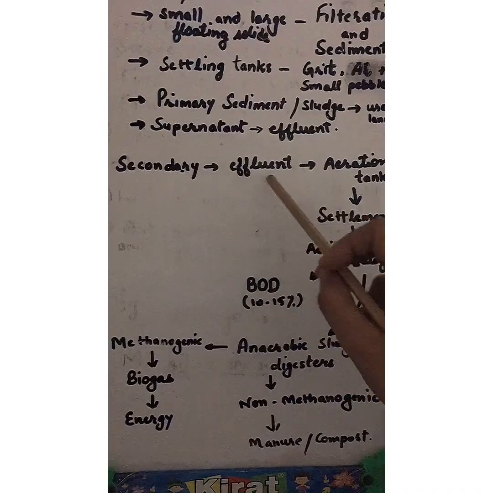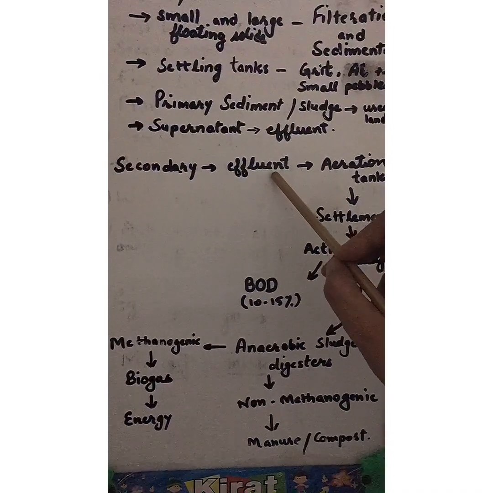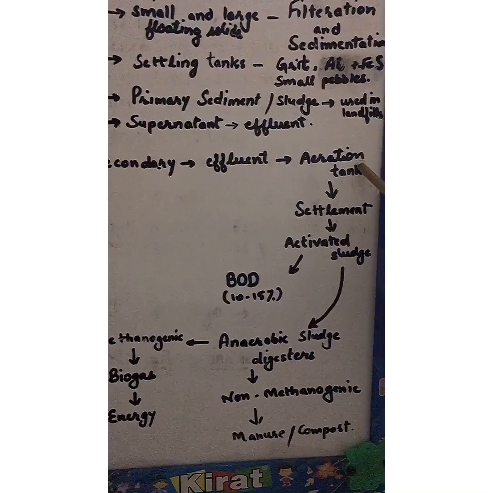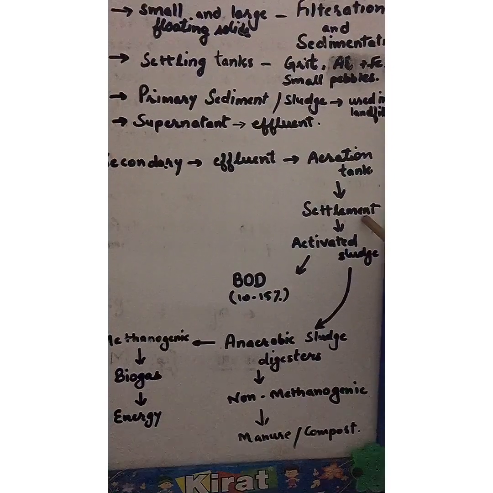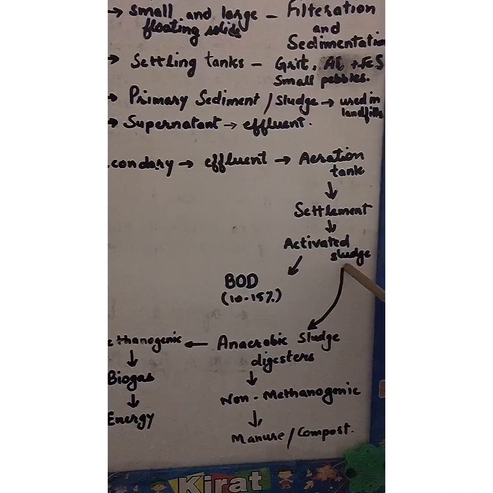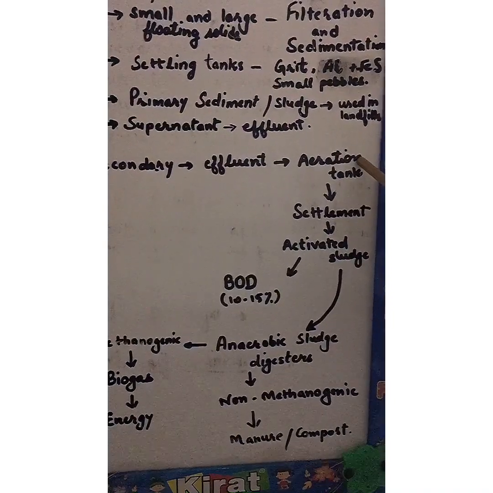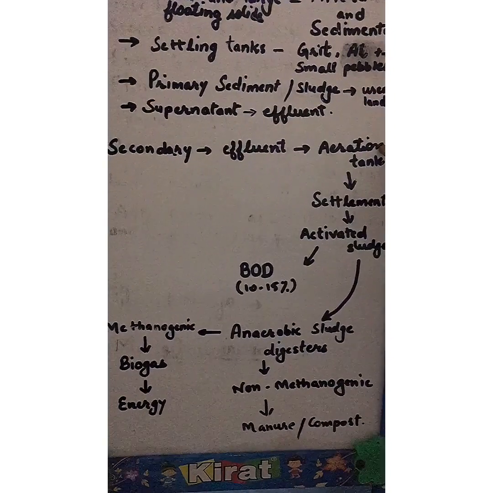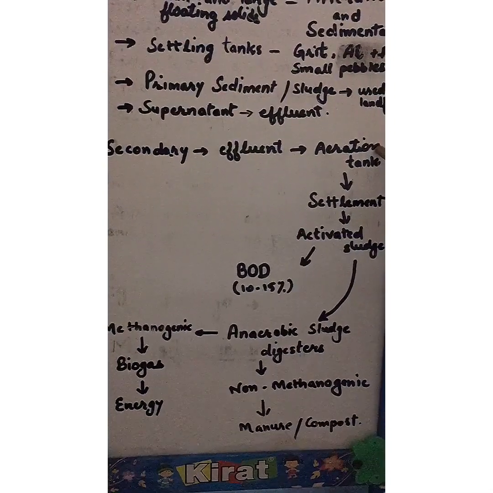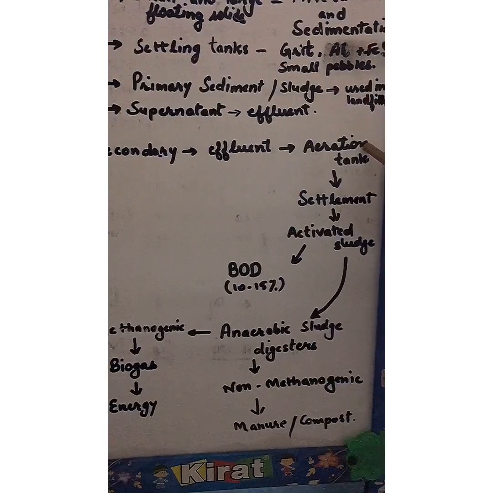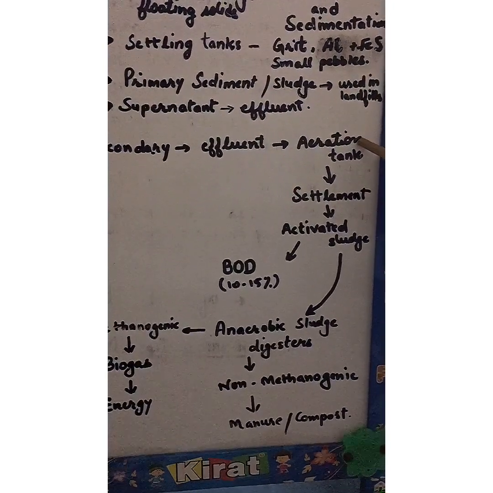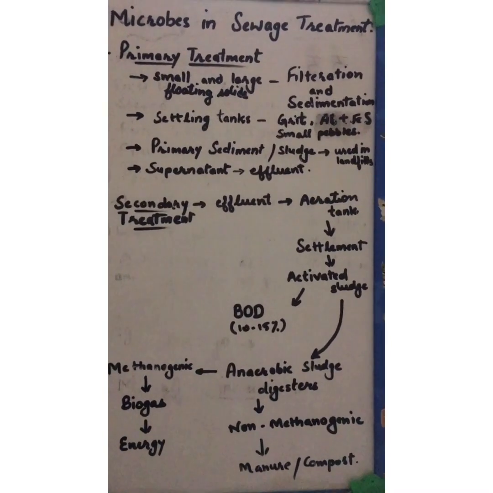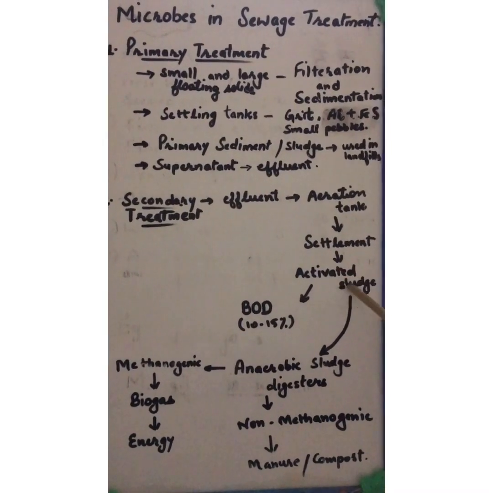So under secondary treatment, this primary effluent is taken and then sent to the aeration tanks, where they settle and form the activated sludge. In the aeration tank, it is continuously agitated so that air can enter into those tanks, and many aerobic bacteria like fungus and bacteria form the mesh in which this activated sludge is formed.